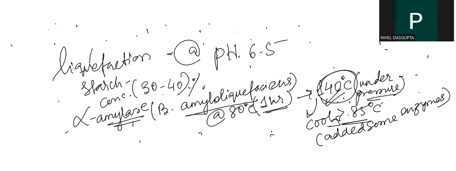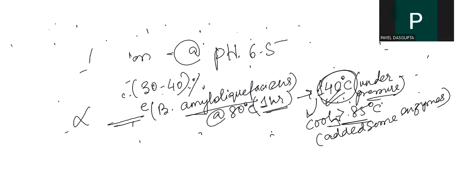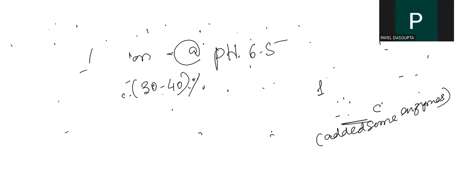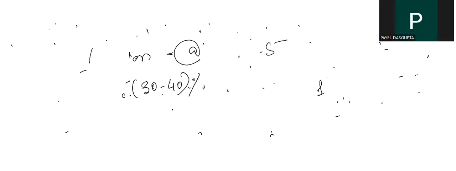Now, since I have discussed two bacteria from which alpha amylase can be obtained, Bacillus licheniformis and Bacillus amyloliquefaciens, definitely there will be a question like which one is more thermostable. You should know that.